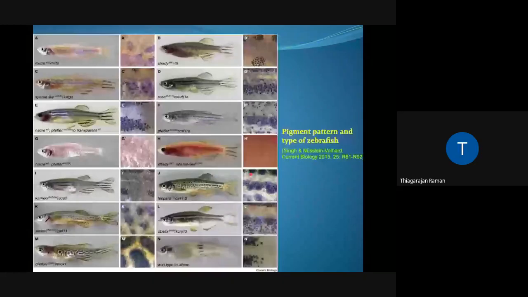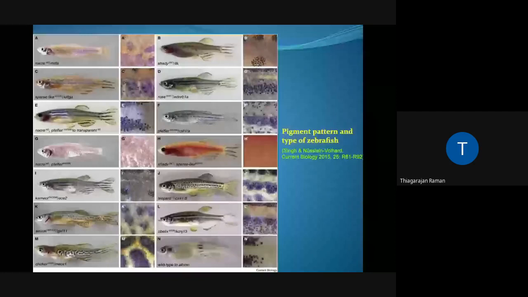This is a close-up view of the pigment pattern and the deposition, and the close-up view will show that the pigments are very uniformly distributed. They are not just randomly distributed for the zebrafish. And the three major pigments that you usually encounter in the zebrafish are going to be melanophores, the iridophores, which produce the iridescence, and the xanthophores. But please remember, it is not necessary that all zebrafish should have all the three pigments. Some of the zebrafish might have only one, some might have two, or some might have all three in them.